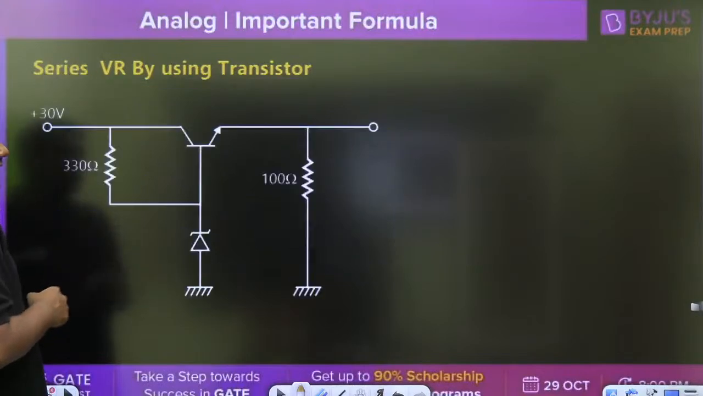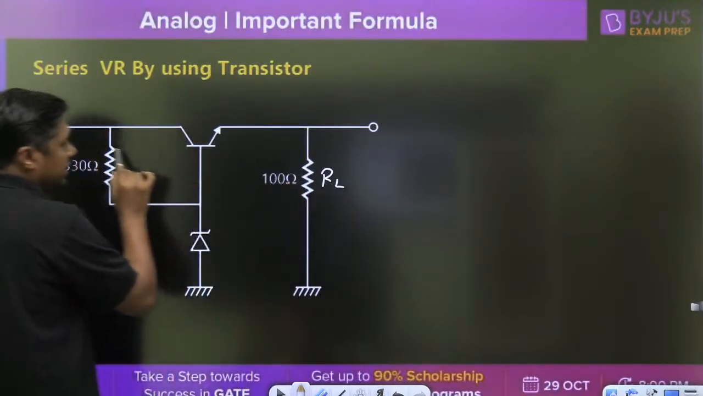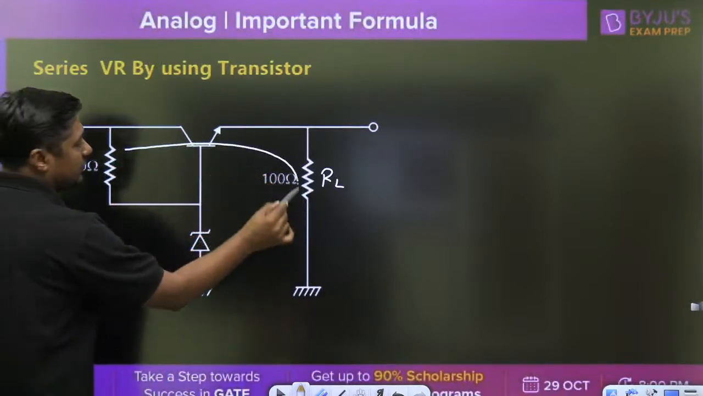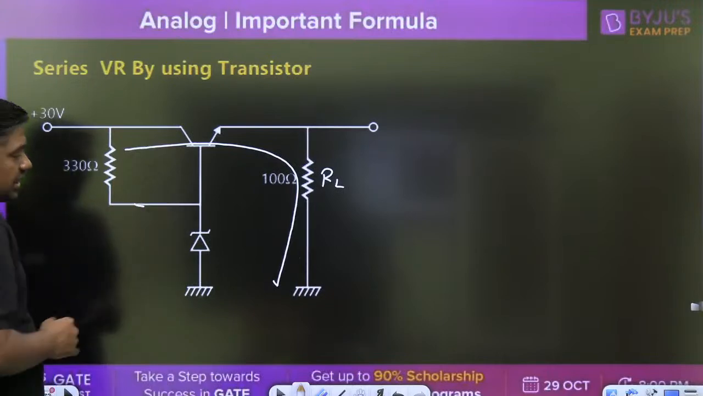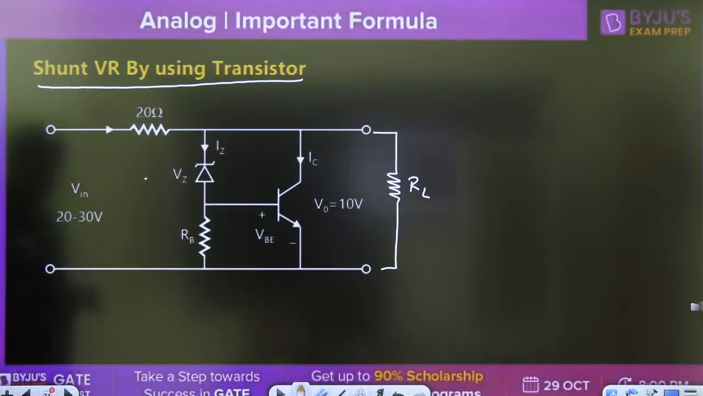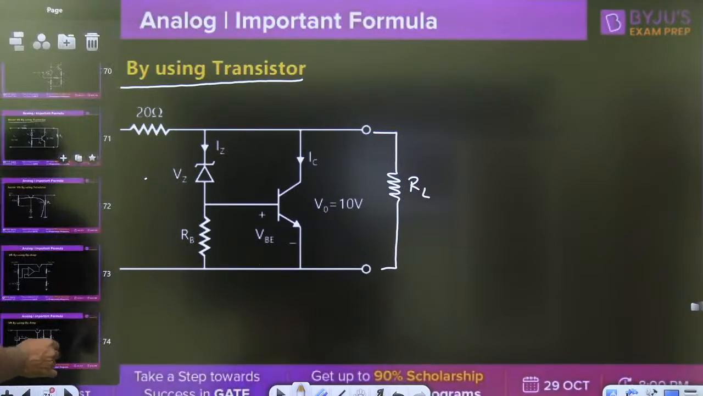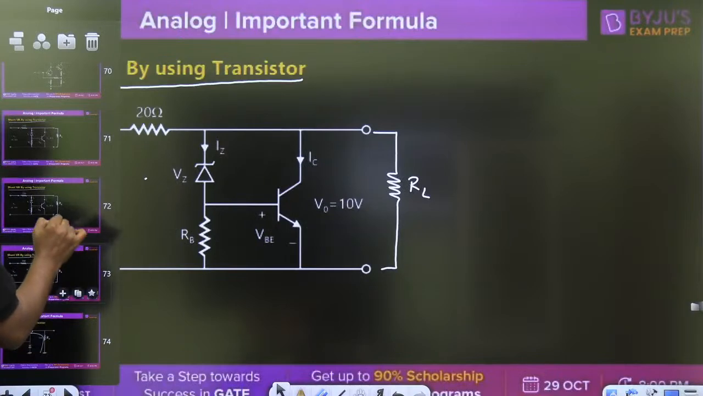If it is connected in series with the RL, then it is called a series voltage regulator. Shunt voltage regulator and series voltage regulator. So remember, in case of shunt voltage regulator, what are the important formulas related to that?